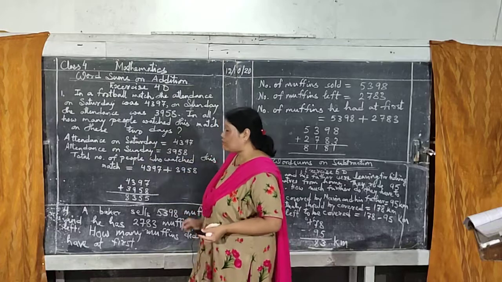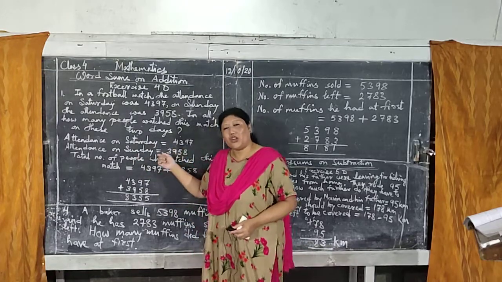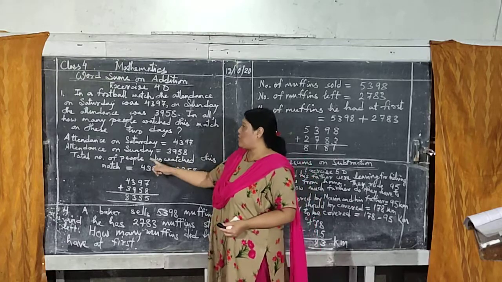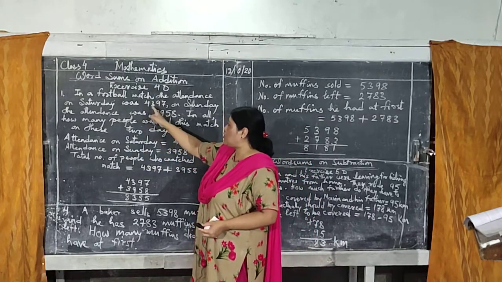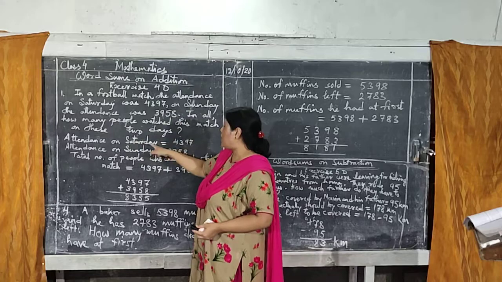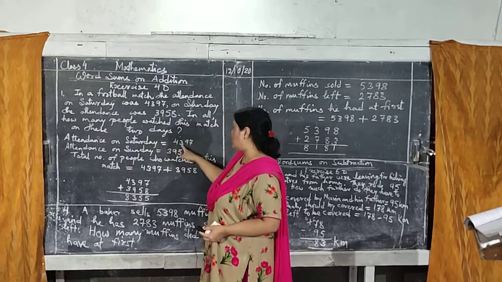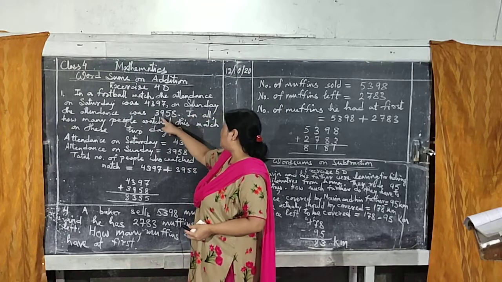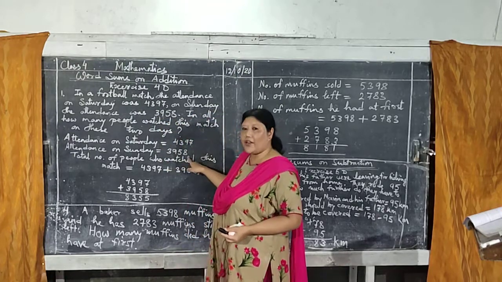Then, now about the statement. How to write the statement? I wrote directly from the book, from this question only. Attendance on Saturday, this much. Attendance on Sunday, this much. I wrote like that.